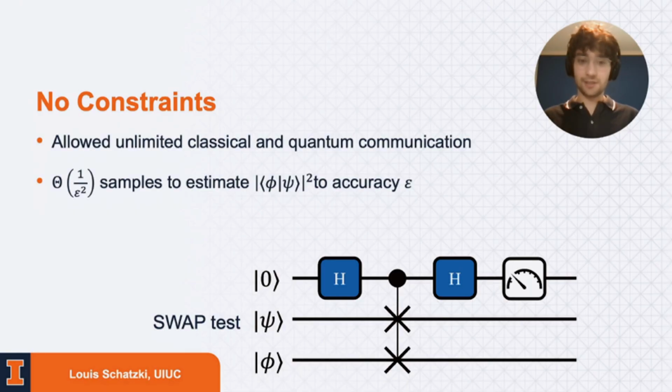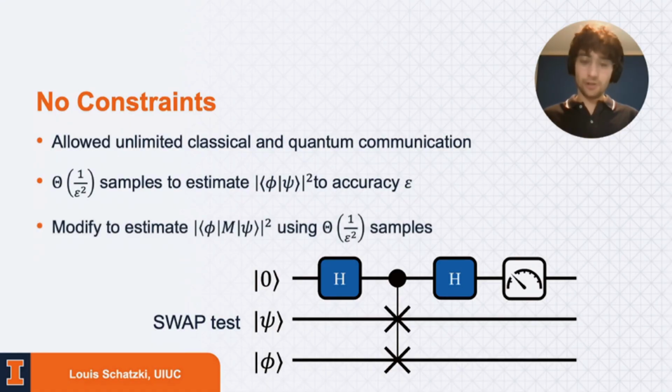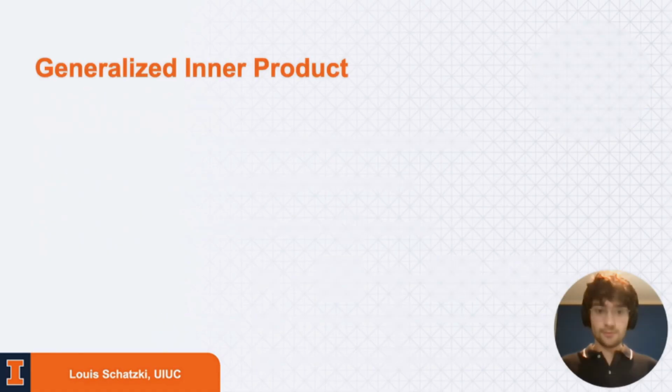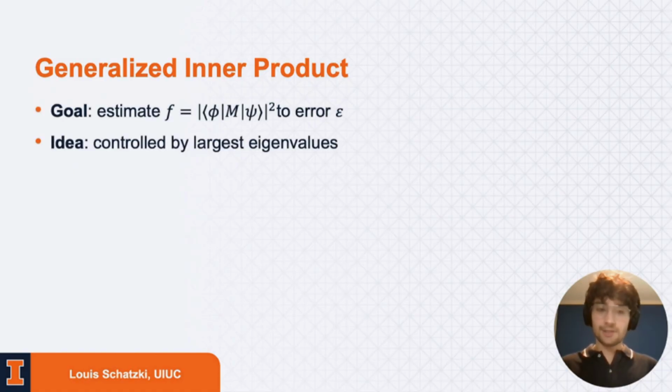And using this test, you can achieve a sample complexity of 1 over epsilon squared to estimate fidelity to accuracy epsilon. And it's not hard to show that you can modify this test just a little bit to account for these more generalized forms of fidelities where we insert this operator M. And then again, you'll be able to estimate this expression using only 1 over epsilon squared samples. So this is quite straightforward when you have unlimited communication. Well, now we would also like to ask what happens when there's only classical communication between the two parties. And it turns out that this is roughly controlled by the largest eigenvalues of this operator M.